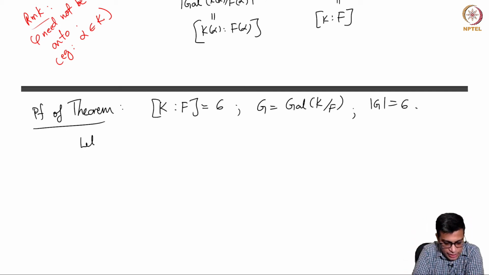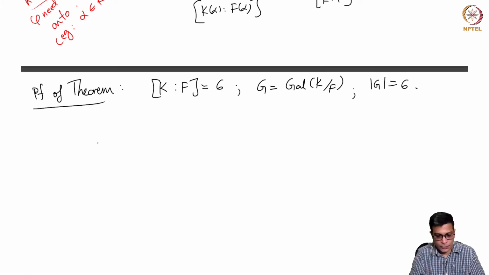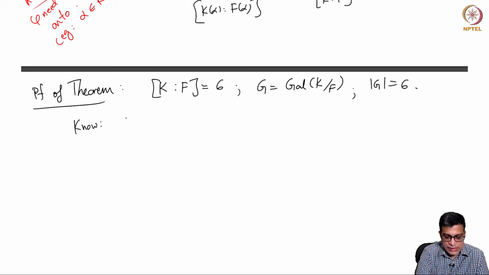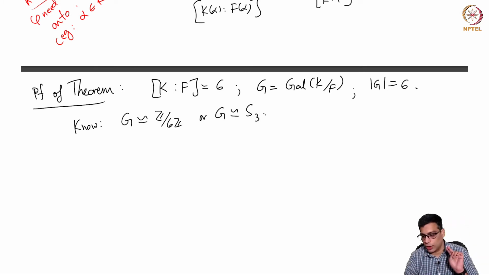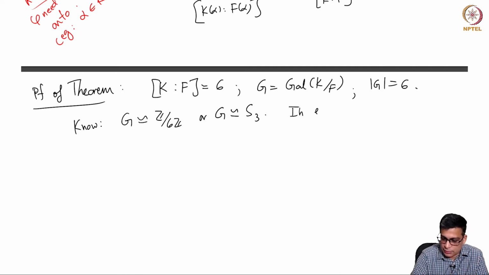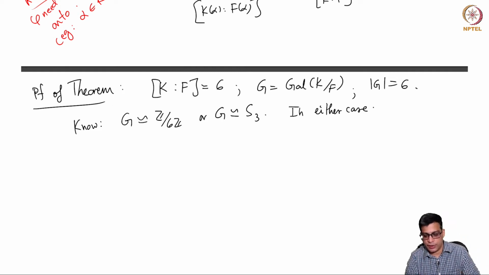What we know is that G is either Z mod 6Z or S3, because those are the only two groups up to isomorphism which have order 6. It is irrelevant which one it is.